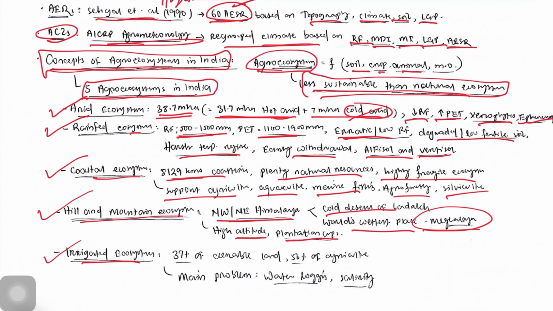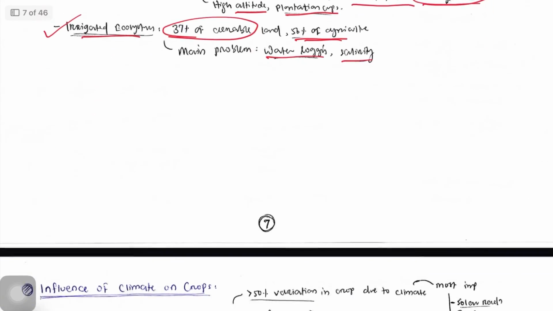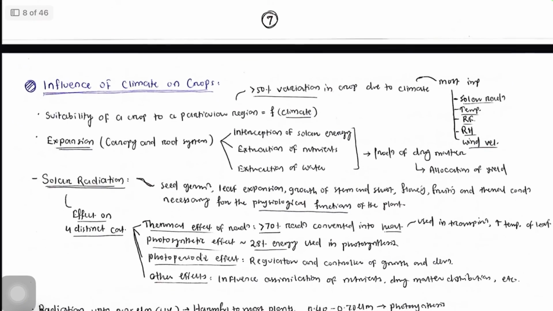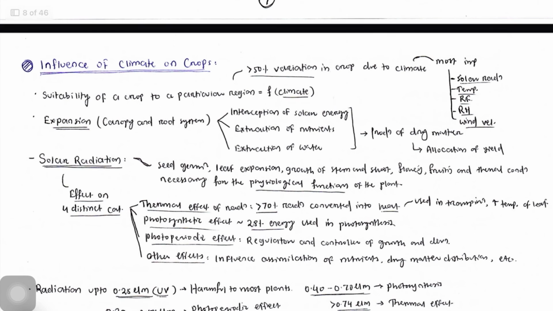Then the irrigated ecosystem: around 37 to 45% of India's geographical area or net sown area is irrigated. 56% of agricultural produce we are getting from the irrigated ecosystem. The main problems are waterlogging and salinity. So this is about agrometeorology, and in the next class we will discuss the influence of climate on crops.